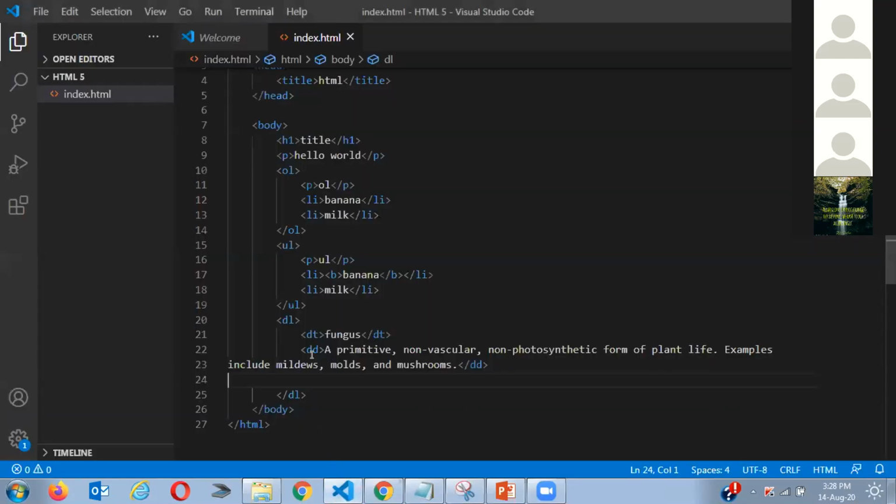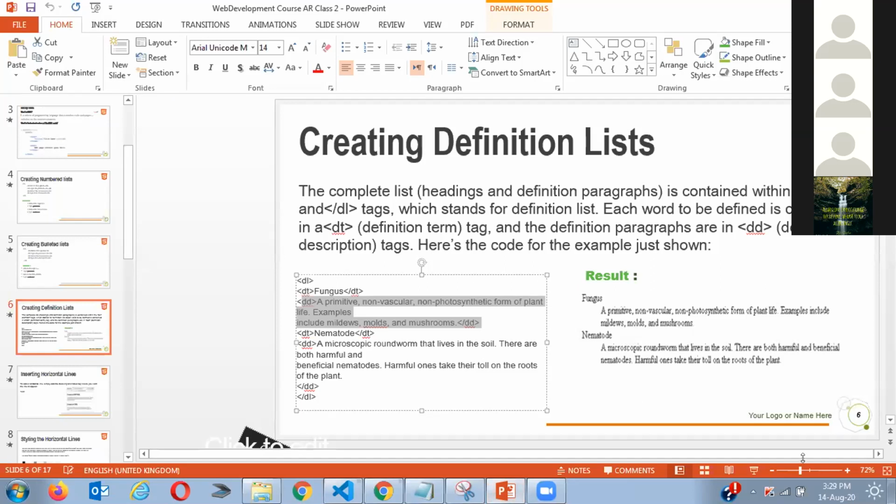Let me recap what I'm trying to say here. DL defines what I'm trying to say. DT is the word I want to define, and DD is what I want to define, what I'm telling. So is everyone clear? Please answer me. Okay, then should I go ahead? Okay.